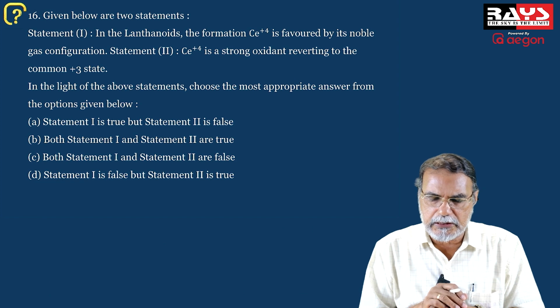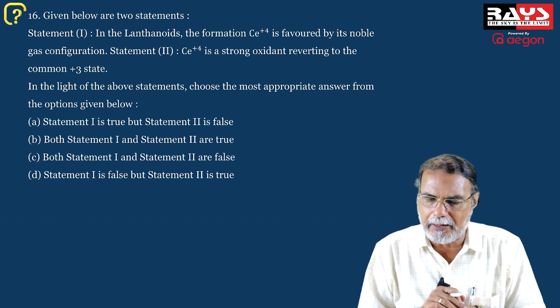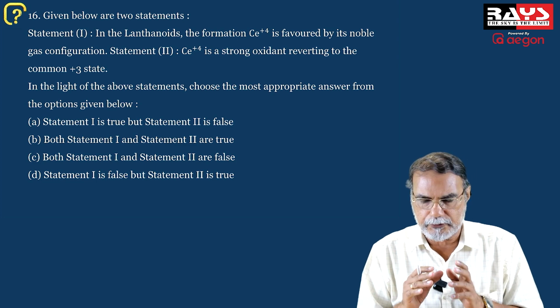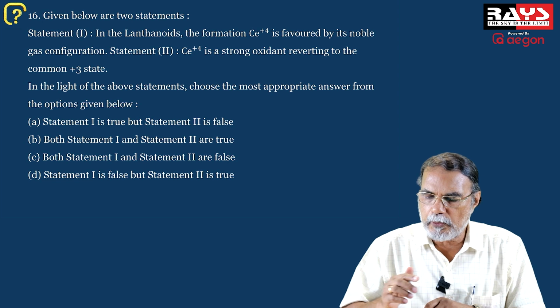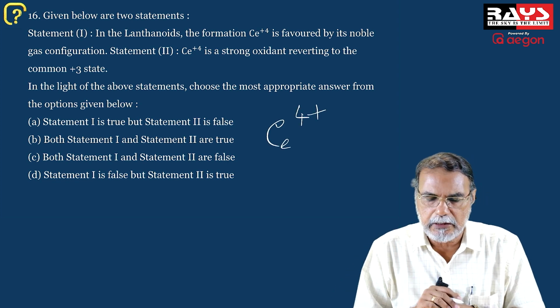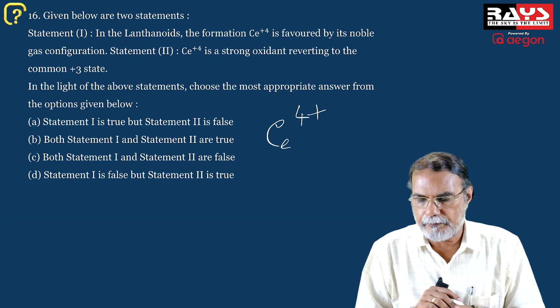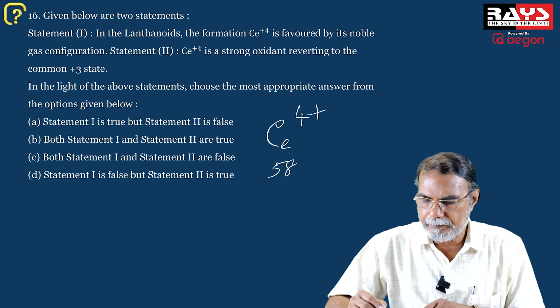The next question is again a statement type question. Statement 1: in the lanthanides, the formation of cerium 4+ ion is favored by its noble gas configuration. Cerium has atomic number 58.